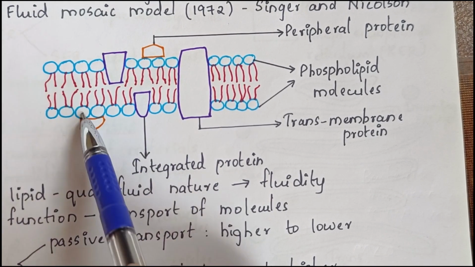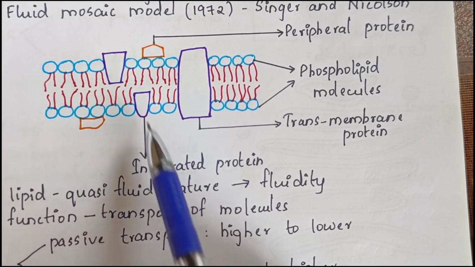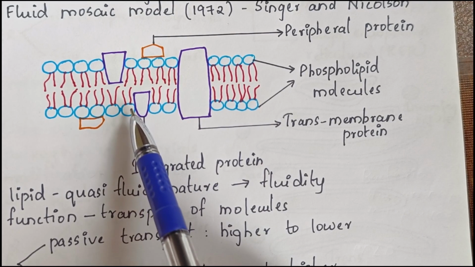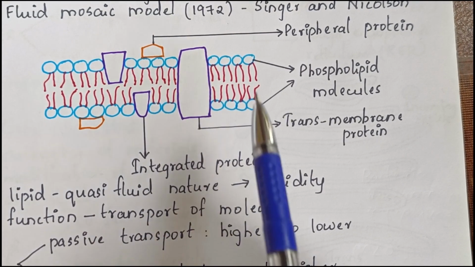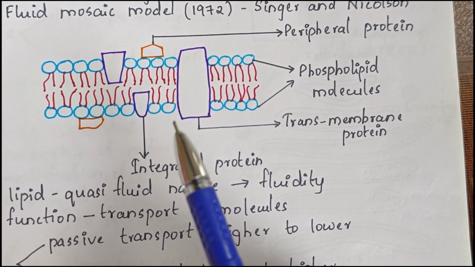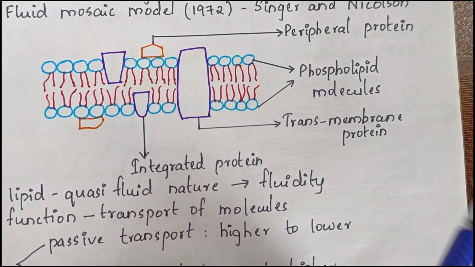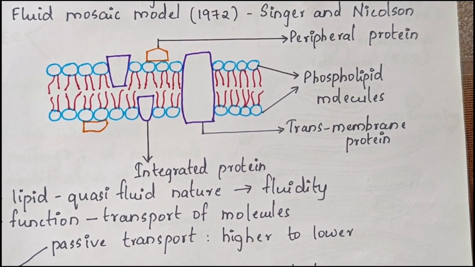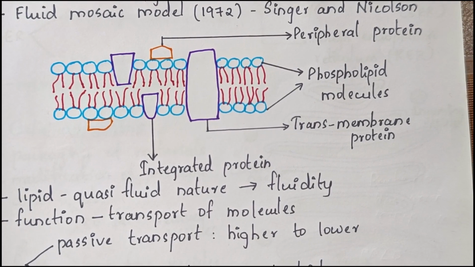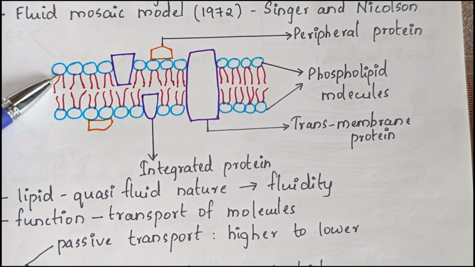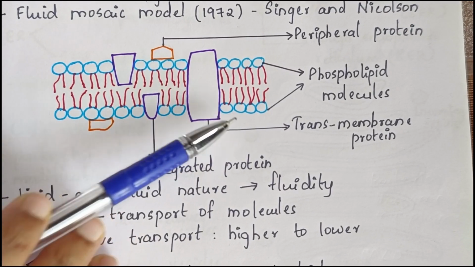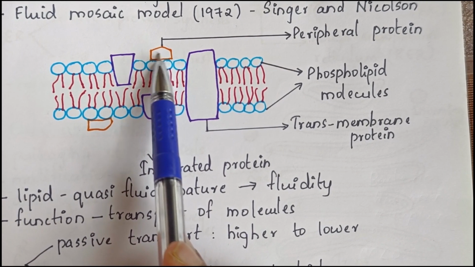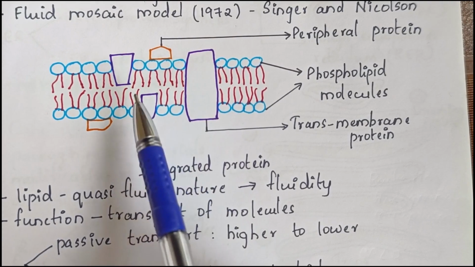Peripheral protein is lying on the surface of the membrane, while the integral proteins are either lying partially or totally buried in the membrane. The quasi-fluid nature of the lipids enables the lateral movement of proteins within the overall bilayer of lipid. This ability is known as fluidity. So this quasi-fluid nature of the lipid allows the protein to have a lateral movement across the cell membrane.